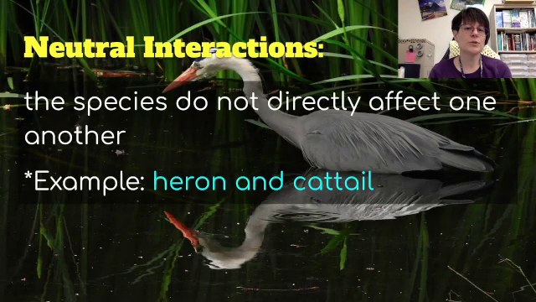Sometimes there are neutral interactions. This is where the species do not directly affect one another at all. For example, the heron and the cattails in the background, or the plants that are growing back there, there's really no way that they affect one another. So not everything affects everything else.